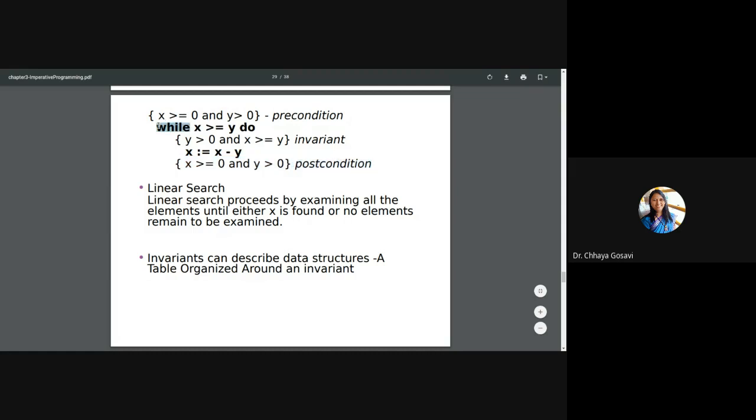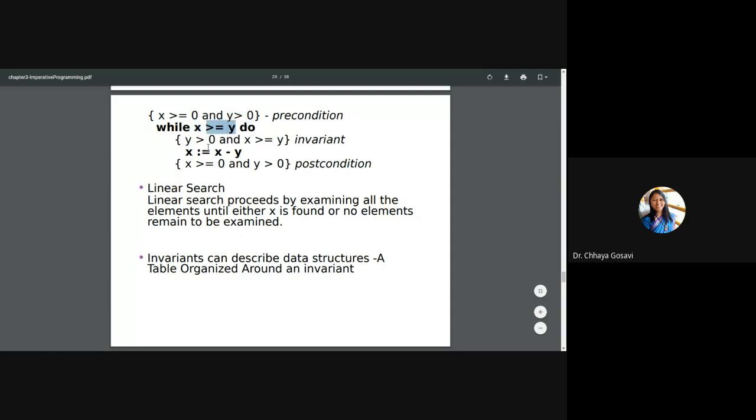So if the condition is while x greater than or equal to y, in this case x should be greater than or equal to y, then only you will enter the loop. So we assume that the value of x is greater than or equal to 0, and y should be greater than 0. That is our precondition. And when you are in the loop, you know that the value of x is always greater than or equal to y.